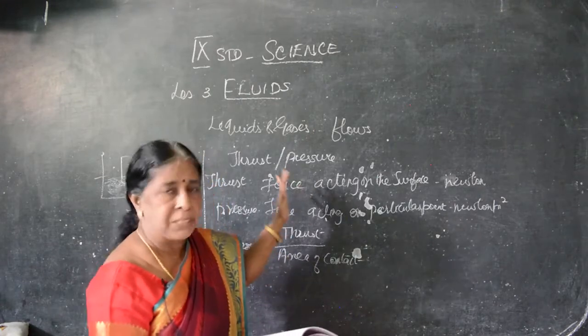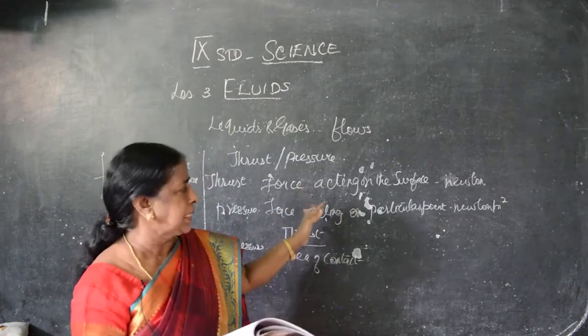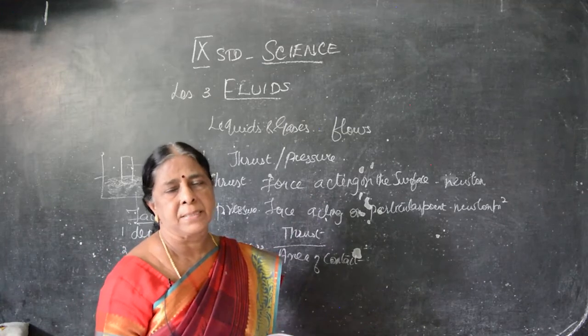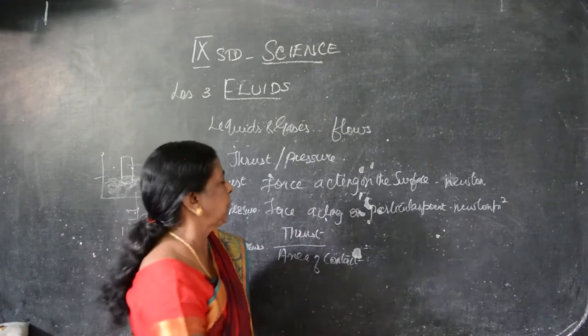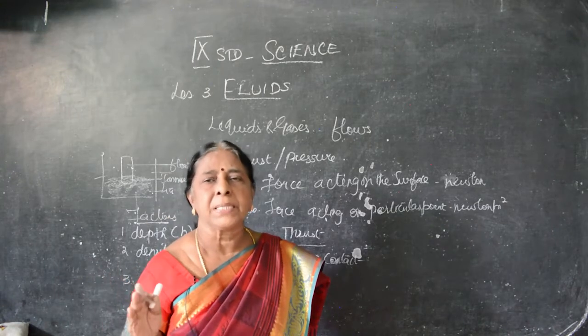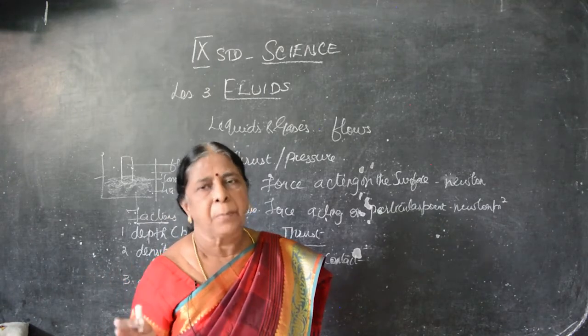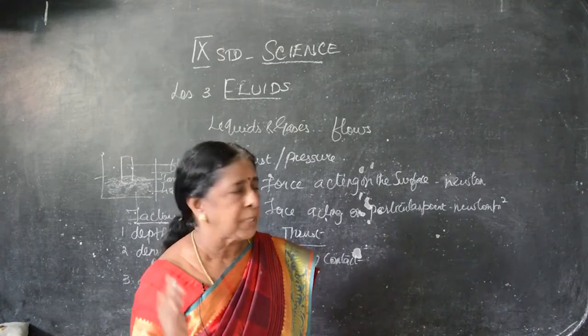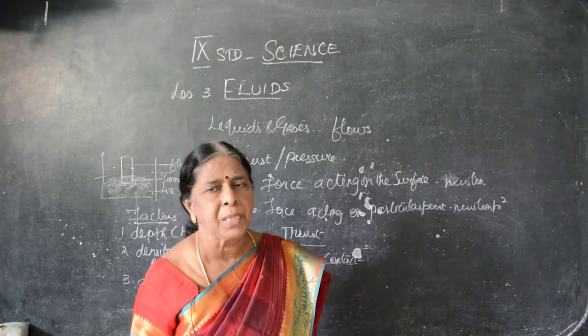So now we know pressure. We have seen how liquid acts. Now we have to go for gases. What are the gases? Atmospheric pressure. What is gas actually? The air around us. That is known as what? Atmosphere. So the pressure exerted by the atmosphere is known as atmospheric pressure.